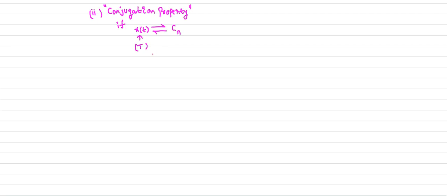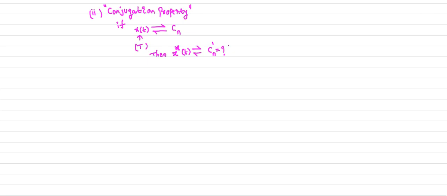Then what is the complex exponential Fourier series coefficient of x conjugate of t? Let us consider this is Cn dash. What is your Cn dash? That is your conjugation property.